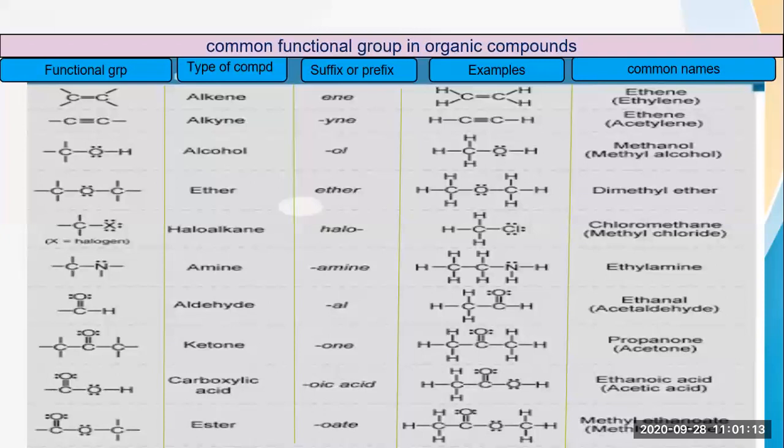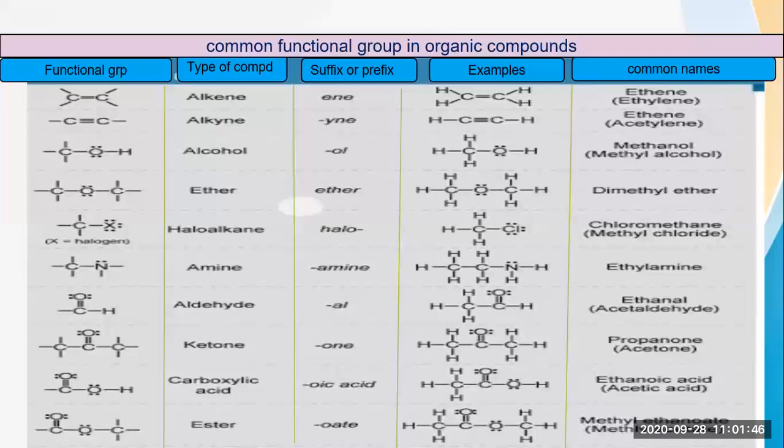Whenever any halogen group is present, that will be the halogen group. If NH2 is present, that will be the amine group. If the CHO group is present, that will be the aldehydic group. If C double bond O is present, that will be the ketonic group. If the COOH group is present, that will be the carboxylic acid group. And if C double bond O and O are present, and in that O, a C is attached, that will be the ester group.